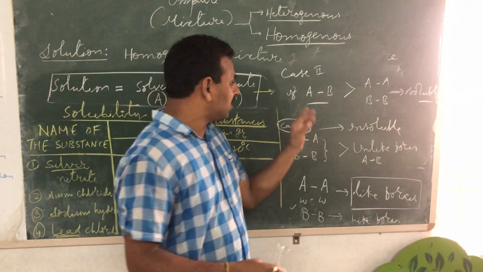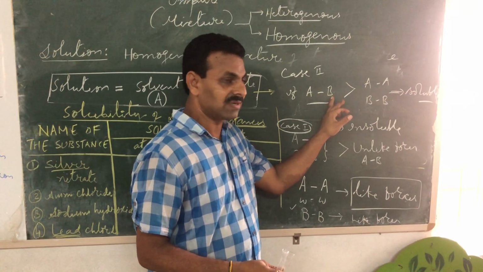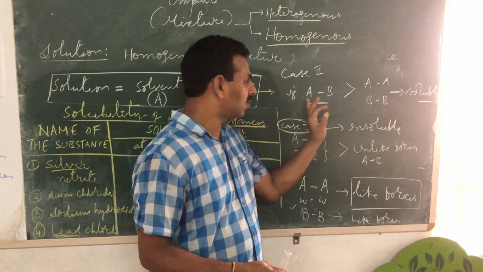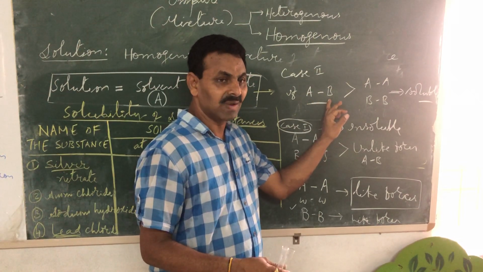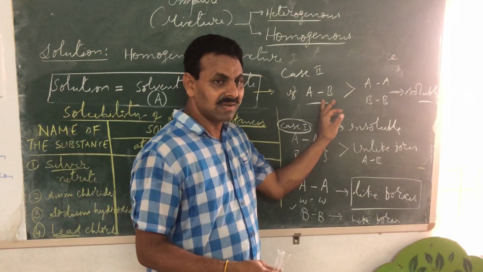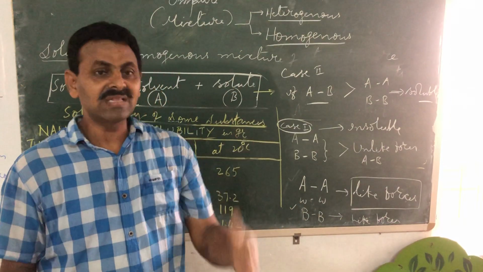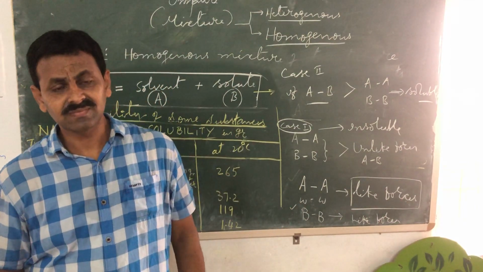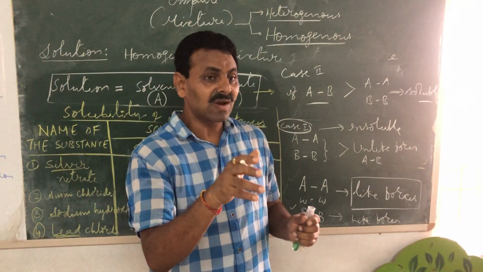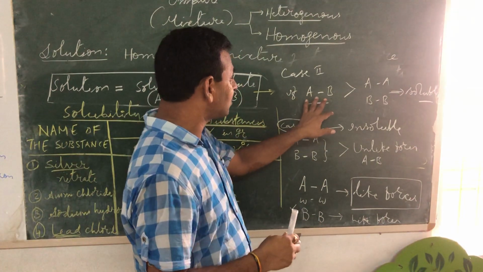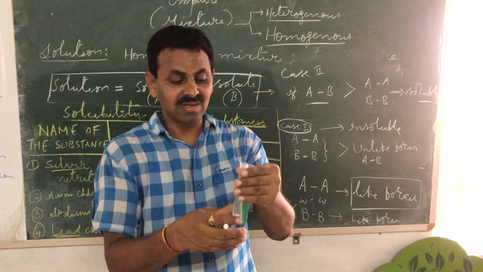If the new forces between A and B, known as unlike forces, water and copper sulfate, water and sodium chloride, water and sugar, water and acetic acid, that is vinegar, water and citric acid, lemon, if these unlike forces are more, then the substance gets dissolved. And the force of attractions are more between unlike forces.